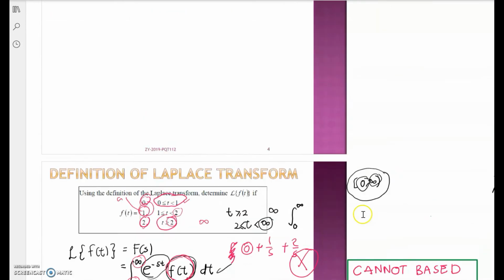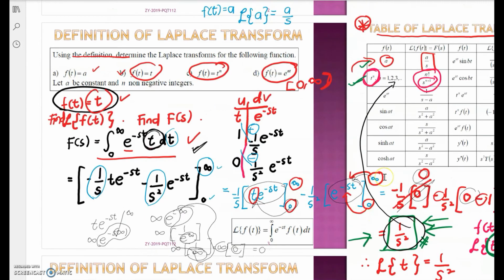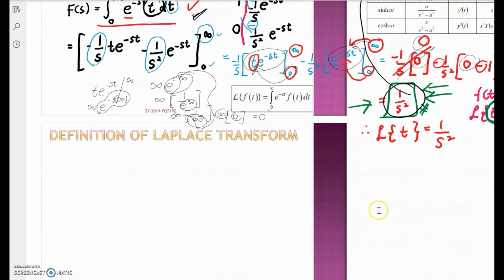what you can see in your table. I repeat, what you can see in your table: a, t to the n, e^(at), sin(at), and the rest are functions defined over the interval from 0 to infinity. This a is from 0 to infinity, and this t to the n is from 0 to infinity.